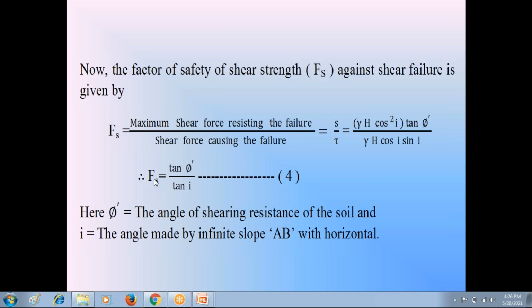So this is the stability analysis of the infinite motionless soil slope in dry condition. Then in the next class, I will discuss with you the submerged condition and the steady seepage flow condition in infinite motionless soil slope.